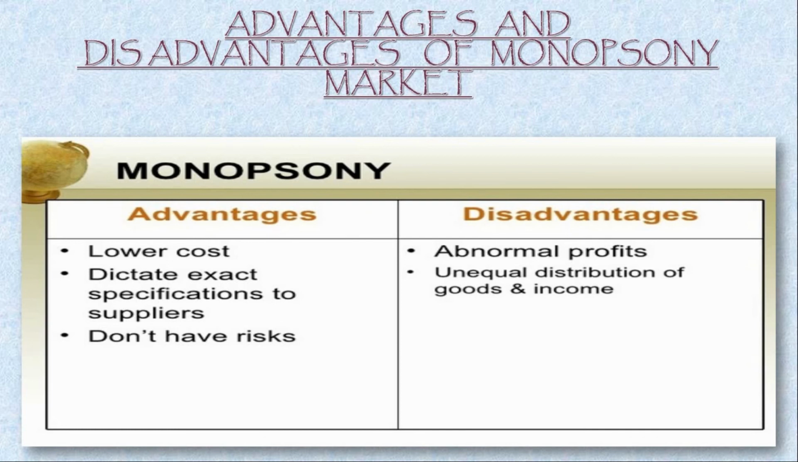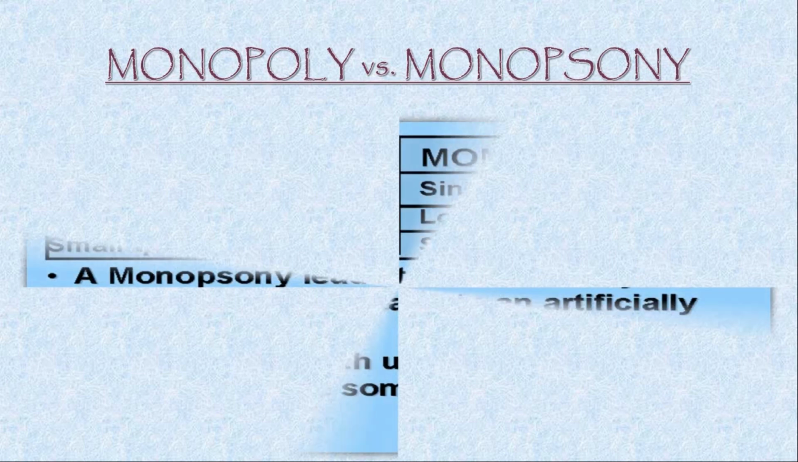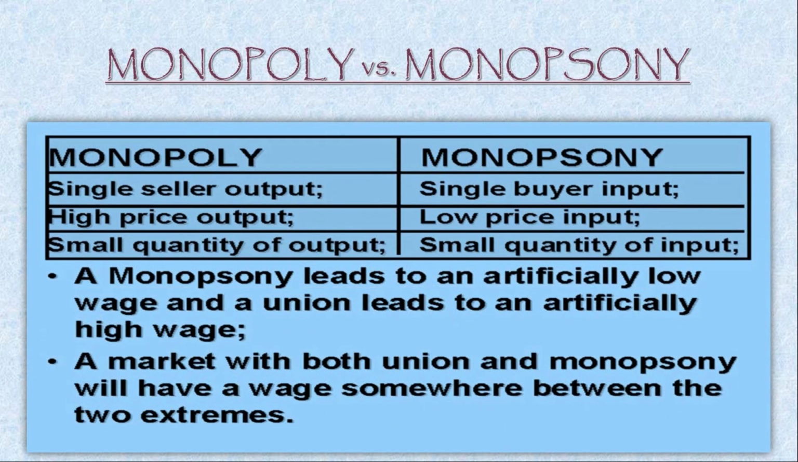That's all for today about this market. Before I conclude, let us take a quick look at the difference between monopoly and monopsony markets. In the case of monopoly, we must say that it is a single seller of output, whereas monopsony is a single buyer of input. In monopoly, high price of output. In the case of monopsony, low price of input. In the case of monopoly, there is a small quantity of output. And in monopsony, a small quantity of input.